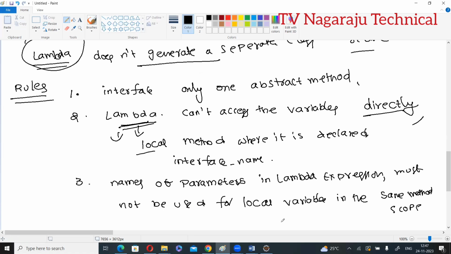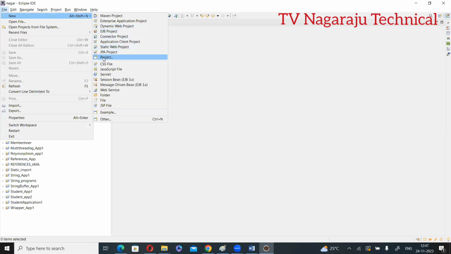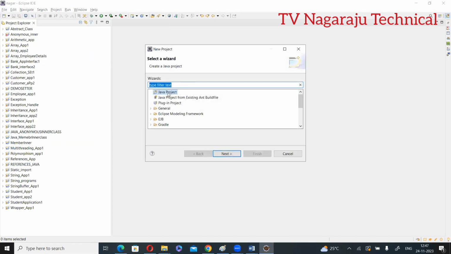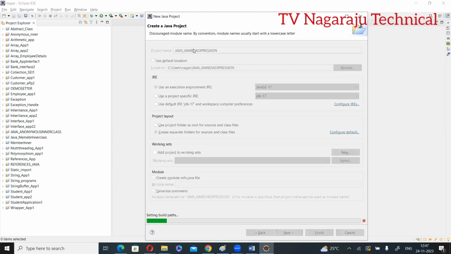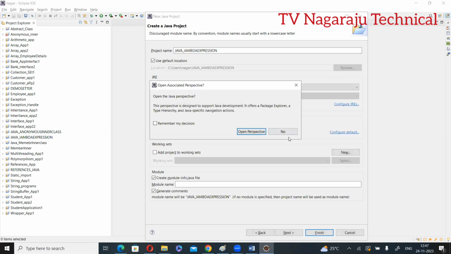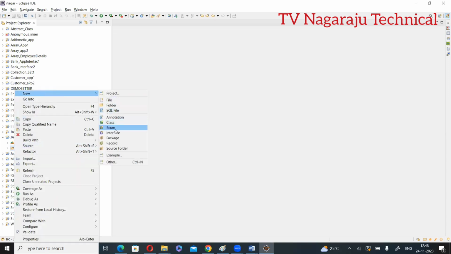Based on this, I will write one program. File, new project, select Java project, name it Java lambda expression. This is my project. Now expand, create one package, new.